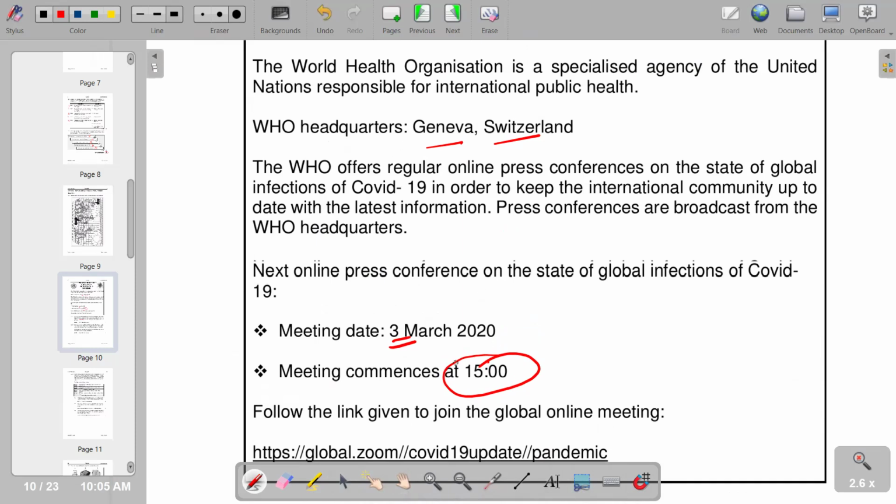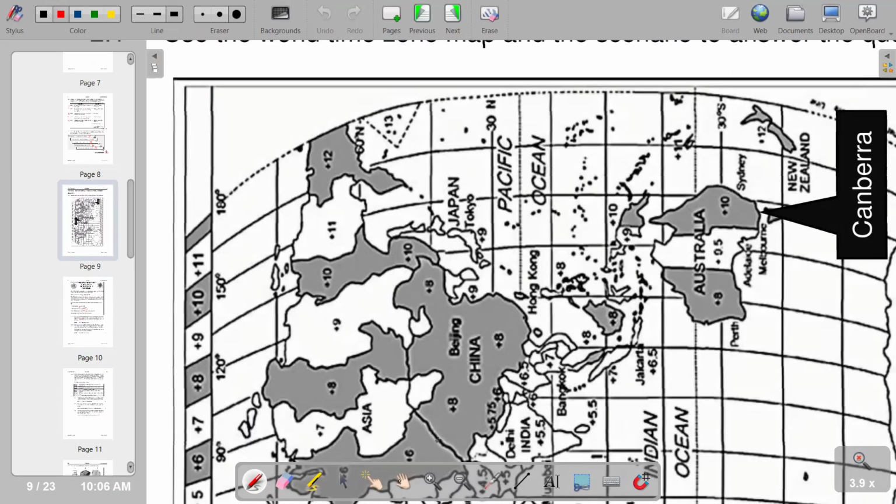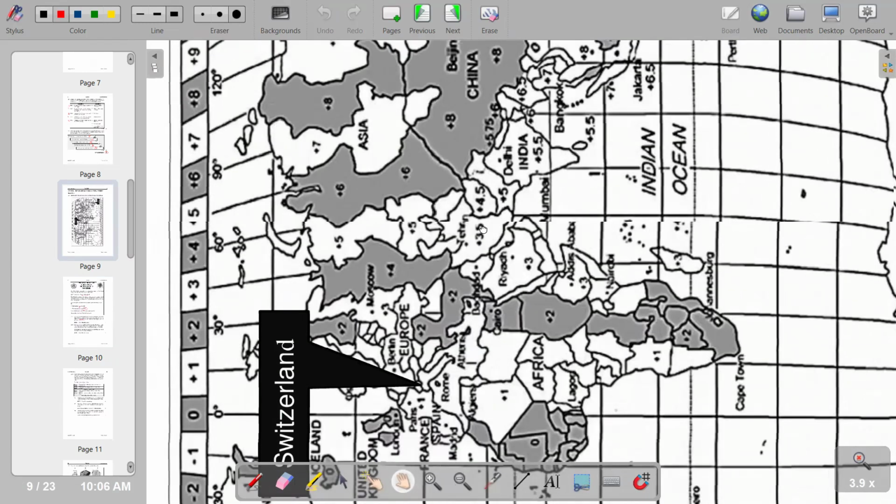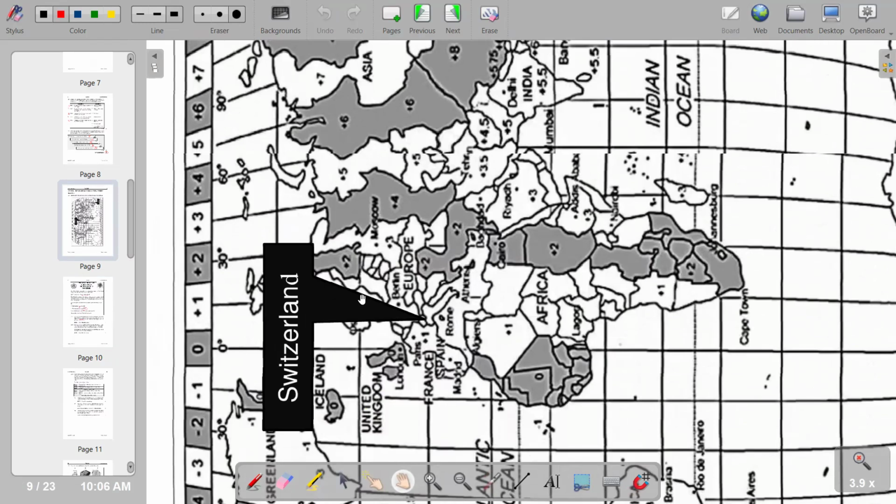So if you go to the map, we check in terms of Geneva, Switzerland. We see that Geneva, Switzerland is given at this point, and of course, we check which time zone we have at that point.